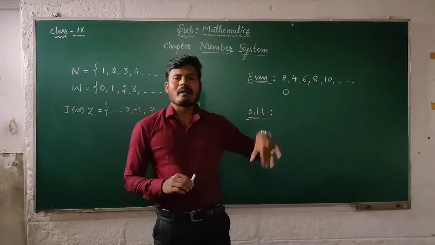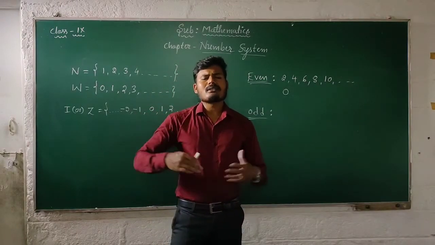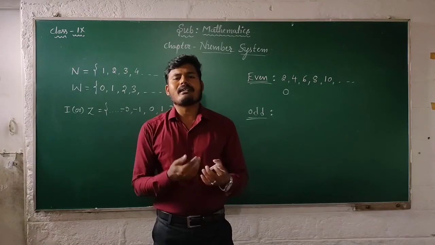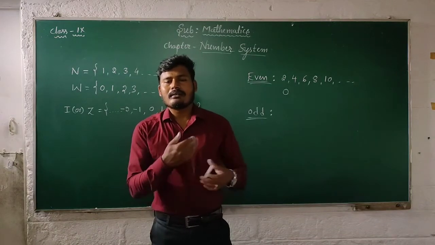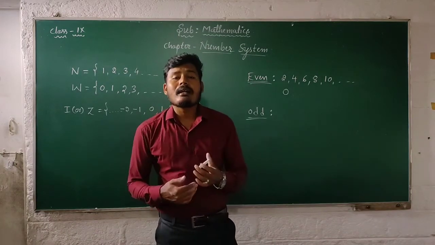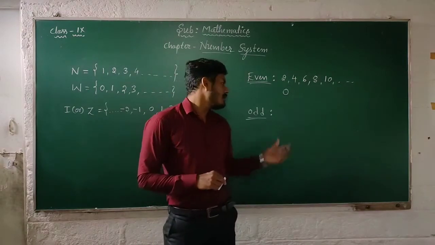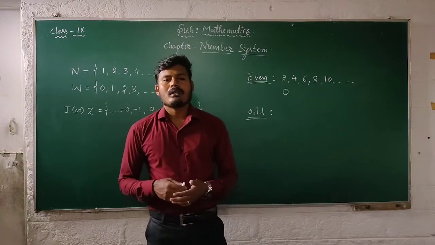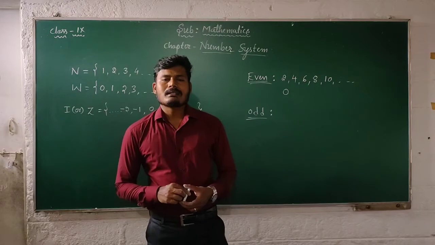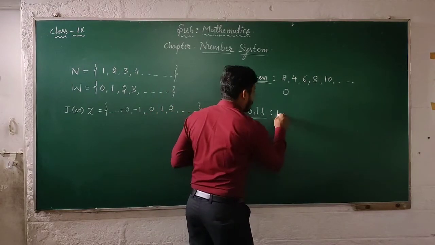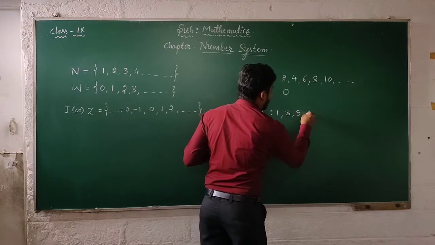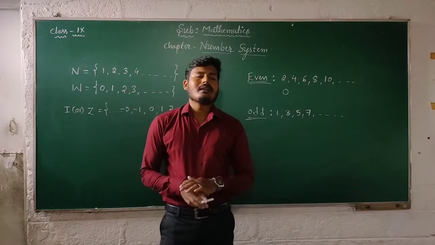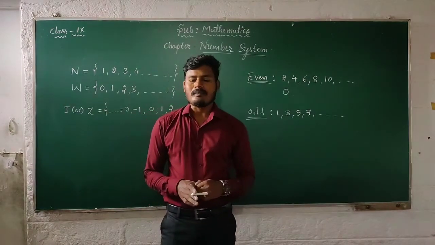That means those numbers which cannot be divided by 2, that is, when we divide them by 2, we get a decimal expansion, are called odd numbers. Some odd numbers are 1, 3, 5, 7, 9, 11 and so on.